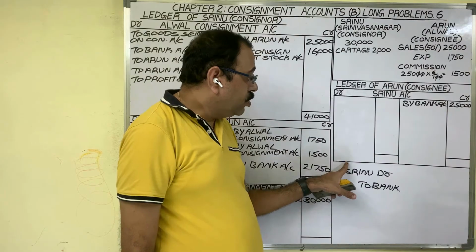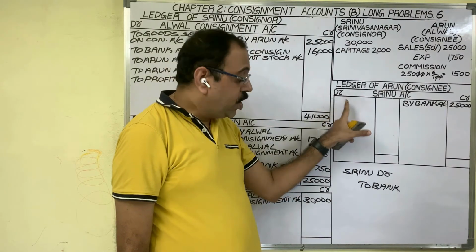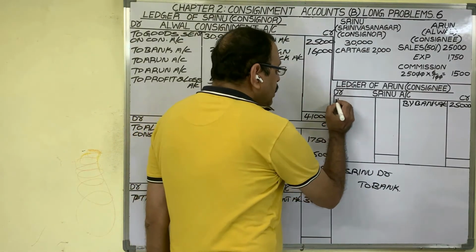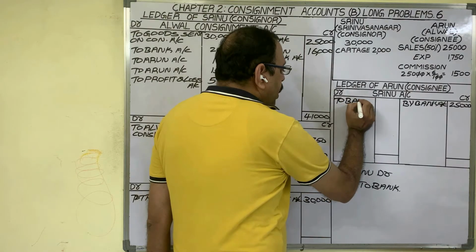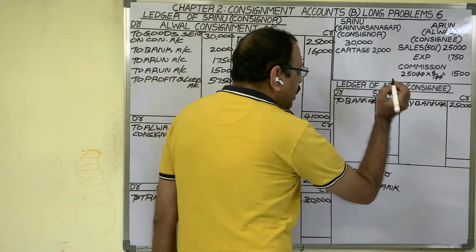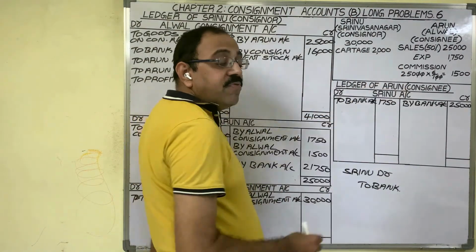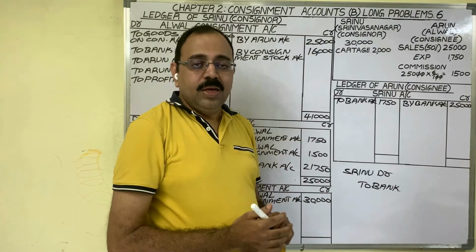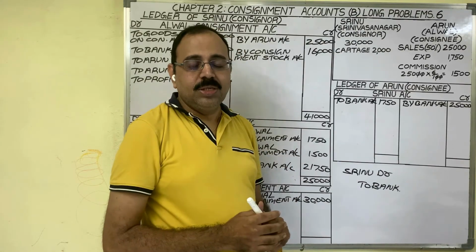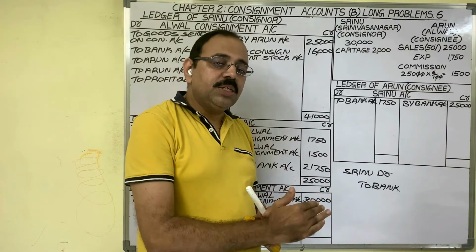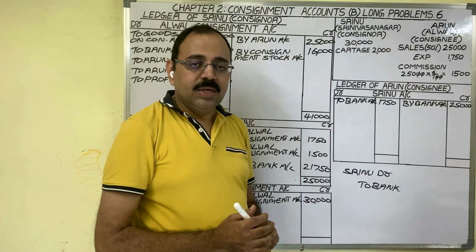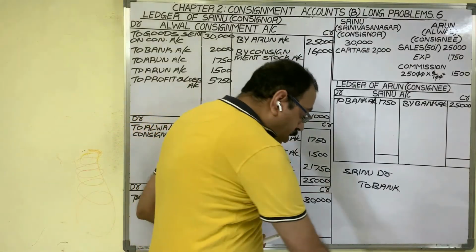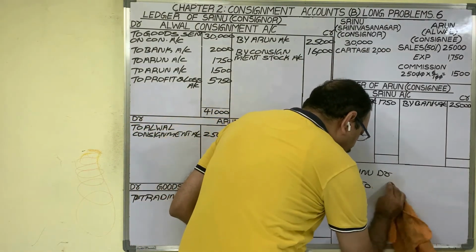Now in Srinu account, debit side we should post this entry. Because in journal entry, Srinu account is debited. What to write? Other side account name, to bank account 1750. Next come to commission of consignee. For consignee, commission is an income. Income comes under nominal account. Nominal account rule, debit all expenses and losses, credit all incomes and gains. As it is an income to him, he should credit commission account. So credit should be commission account.